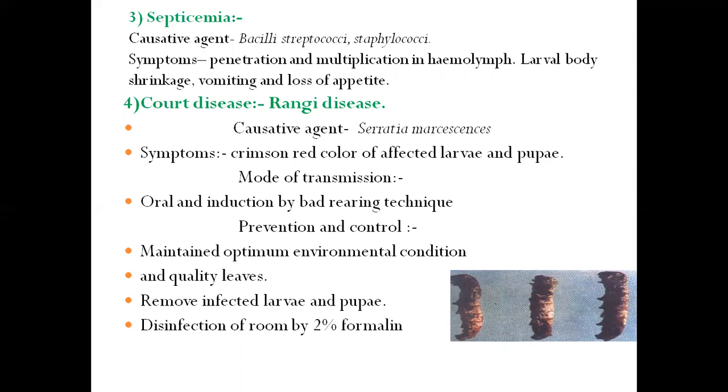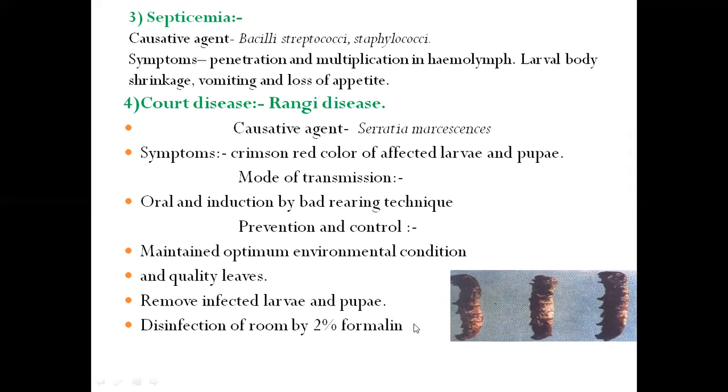We never handle the larvae by hand. If we want to prevent this disease, all these types of bacterial disease, then prevention and control measures include maintaining the optimum environmental condition in the rearing room, rearing houses. Then we always use quality leaves, because larval growth depends on quality leaves, and good quality cocoons we obtain by using these quality leaves.